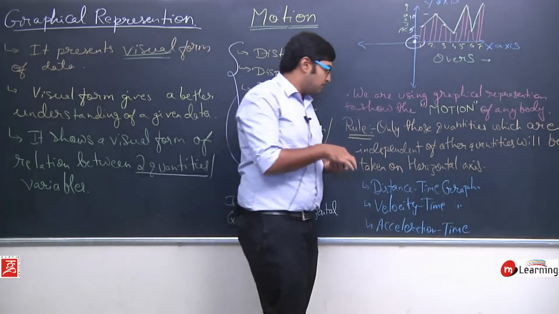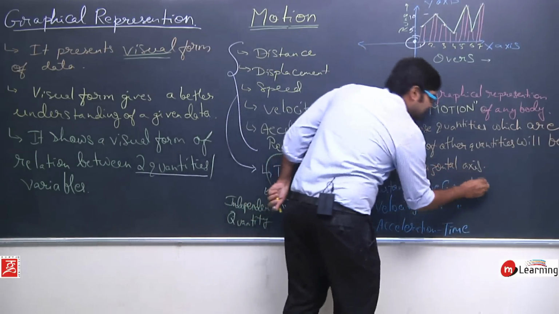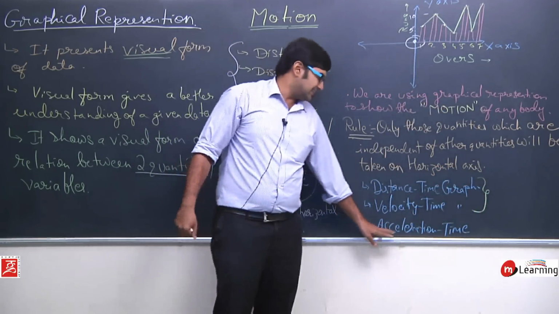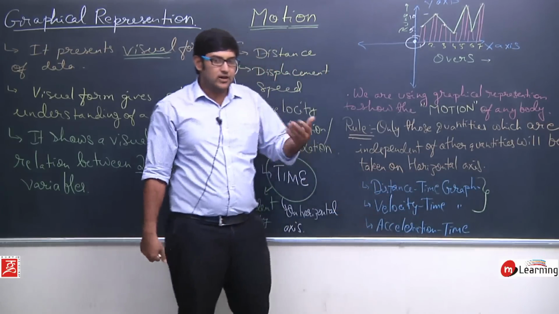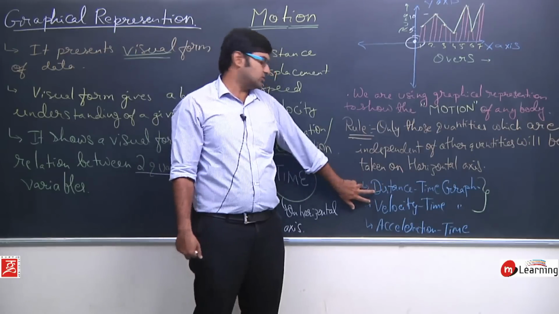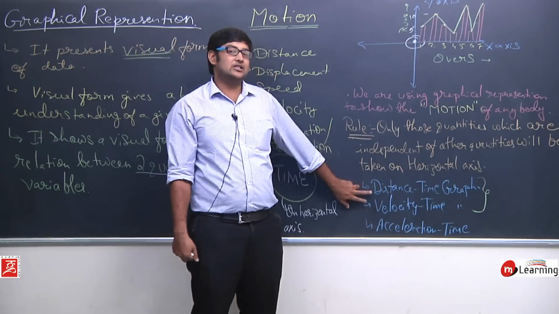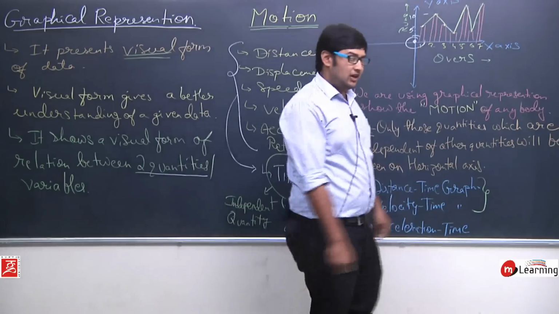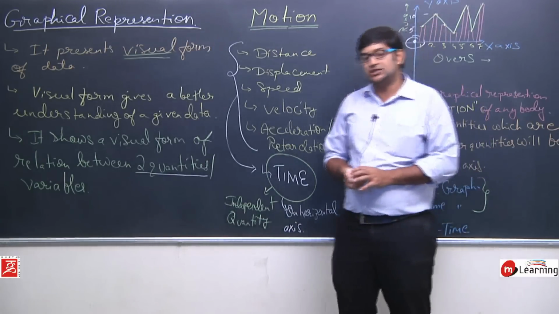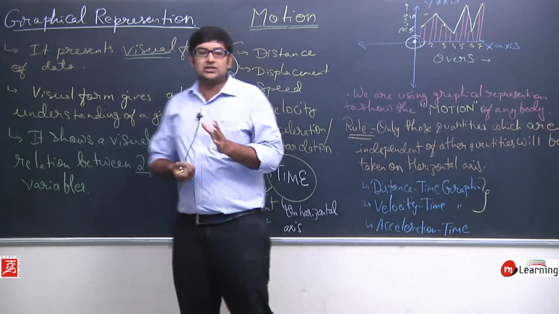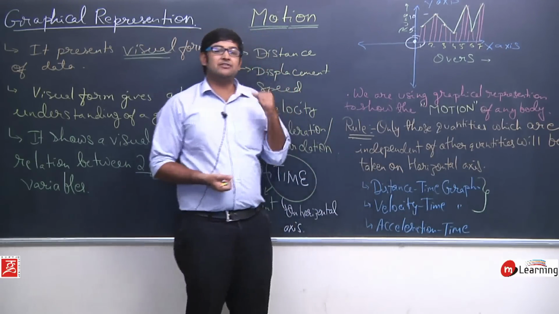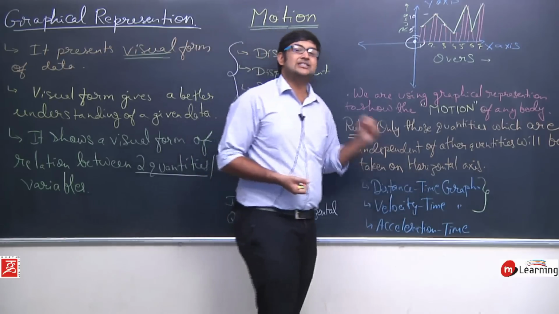The most important graphs that we have to study are these two, and we will see the basics of the acceleration time graph as well if required. These two are the most important because using them we are going to derive some equations, which we call the equations of motion. So please focus on these two graphs properly. First you note this, and then we will start discussing the distance time graph.